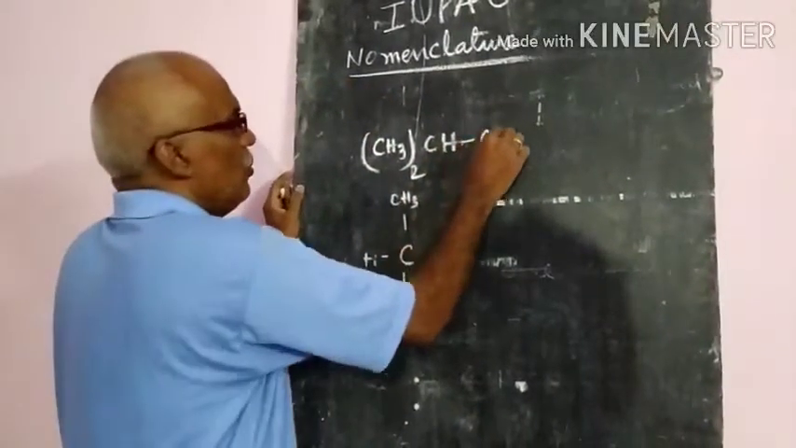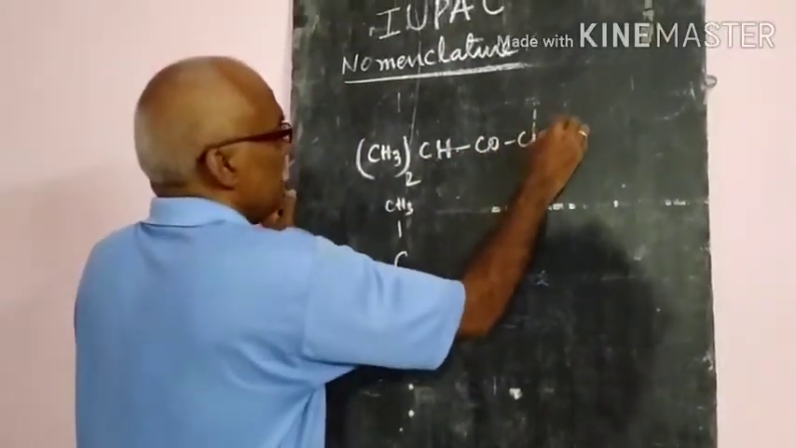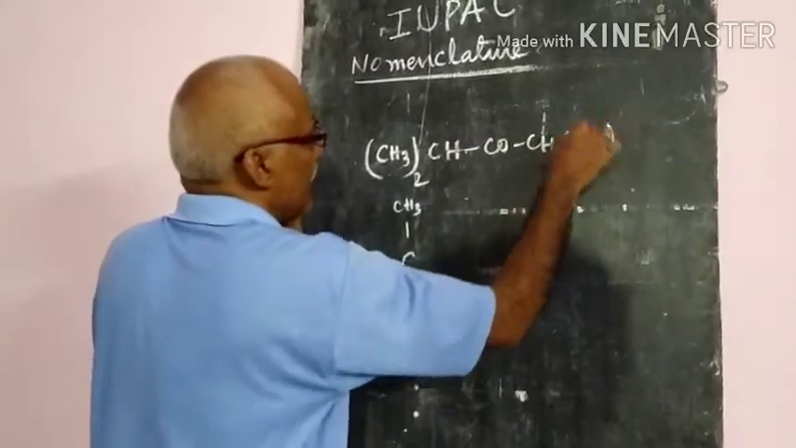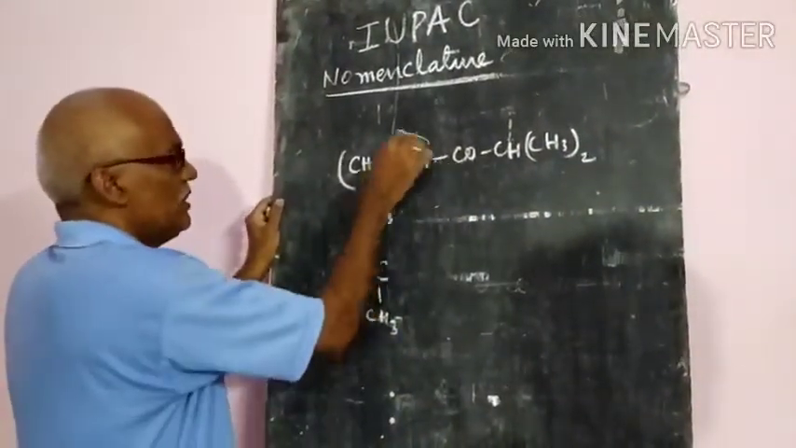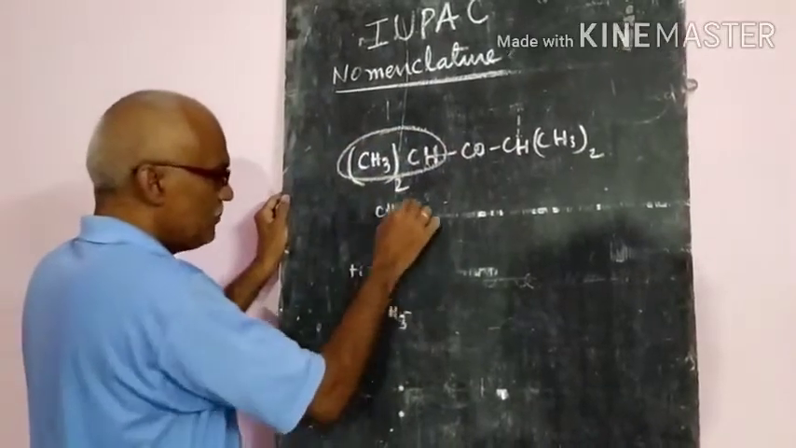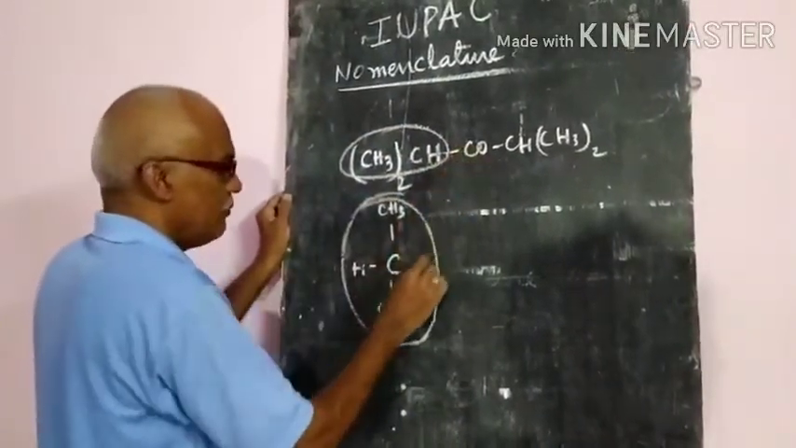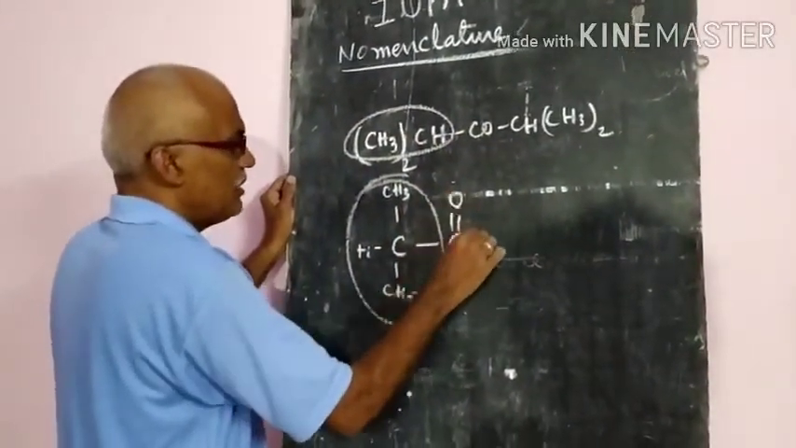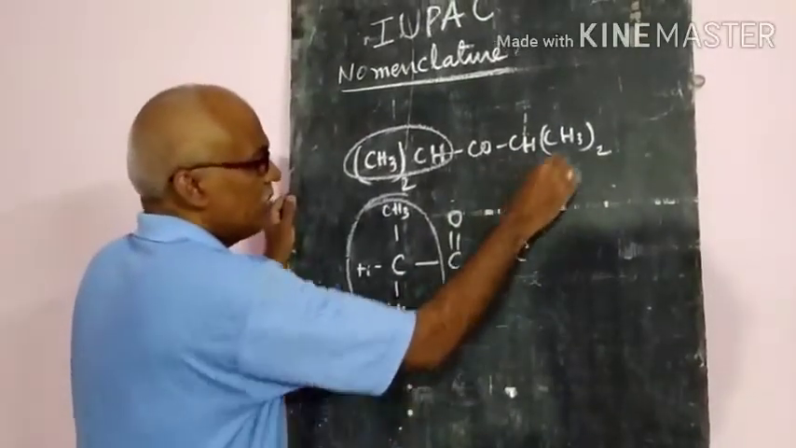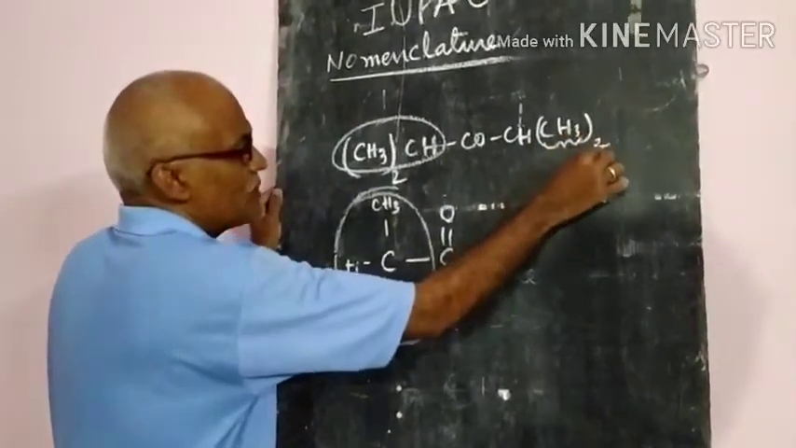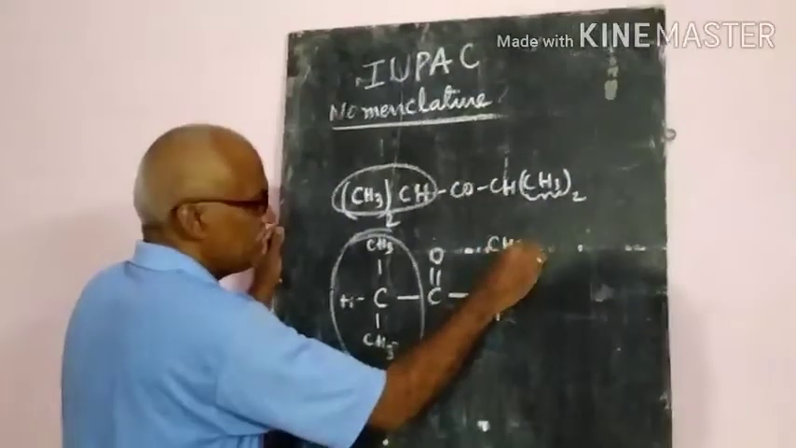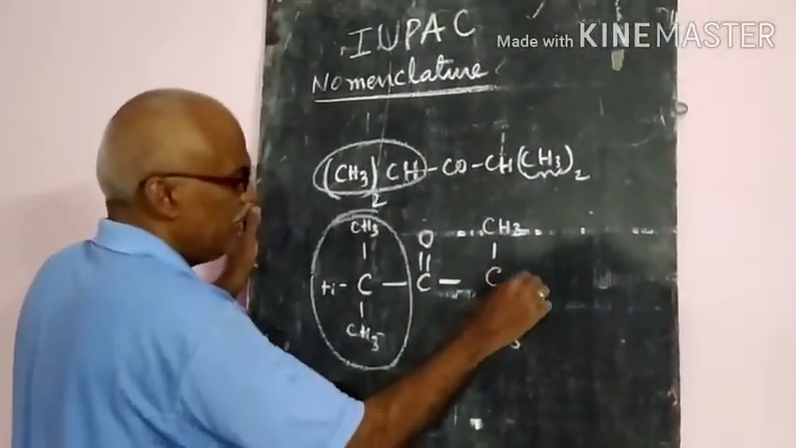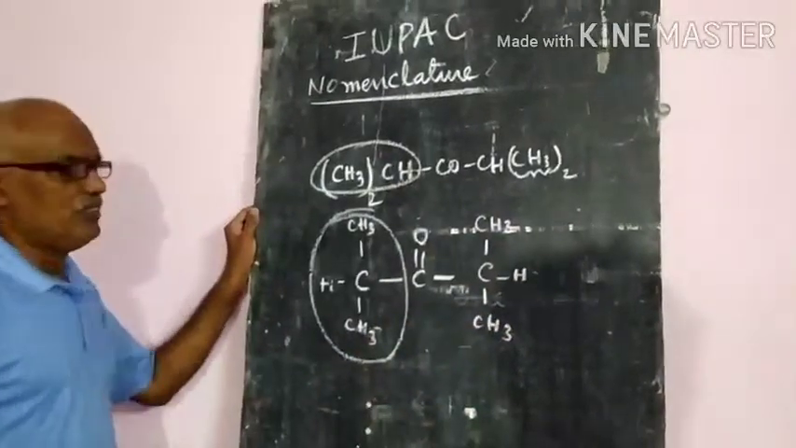Again, CO, CH, CH3 twice, if it is given, how to give the name? That means again, draw the structure. So this structure is this one. Between this, the carbonyl double bond is there. Again here, dimethyl groups are attached to this carbon atom. That means here also one CH3, here also one CH3 and hydrogen.